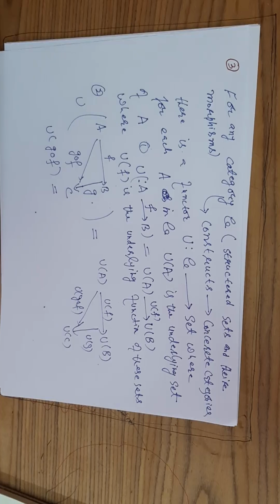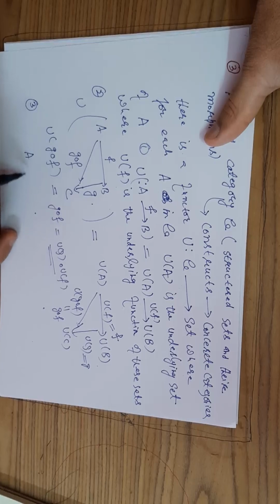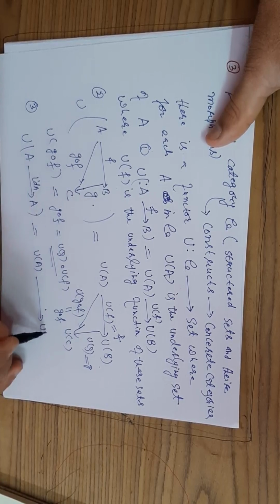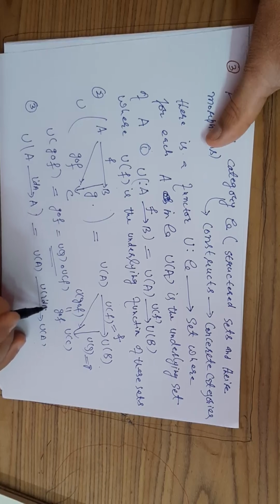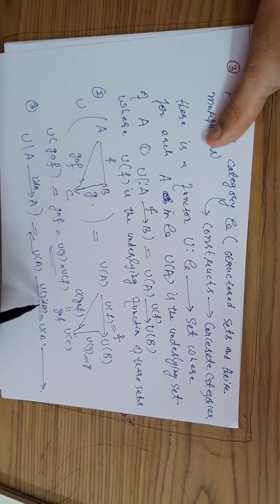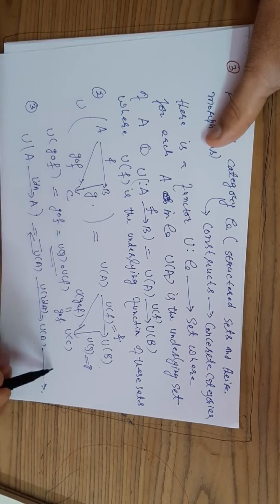And third, suppose A to A, you have the identity morphism, identity arrow. So U is acting on this. So U sends A to UA, and U of identity on A would be the identity set function, and you know that the identity function composed with any function, you would get back the same function.